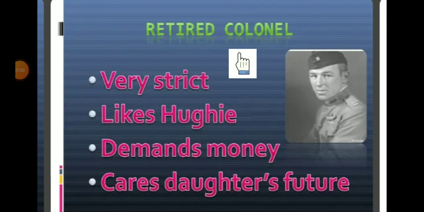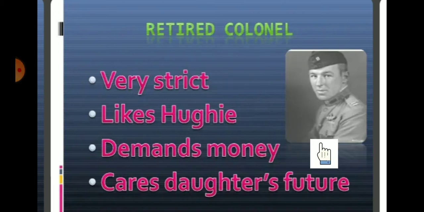Retired colonel. Okay, who is he? He is a retired colonel. You can see him there in the portrait, the father of Miss Laura. He is very strict. So student, is your father strict? Yes or no? Yes, everyone's fathers are strict, but some of them are not. But their mother is strict. So fathers are usually very strict.